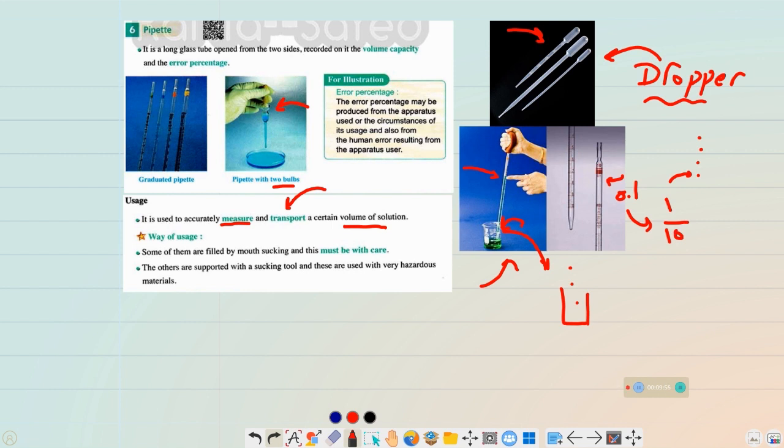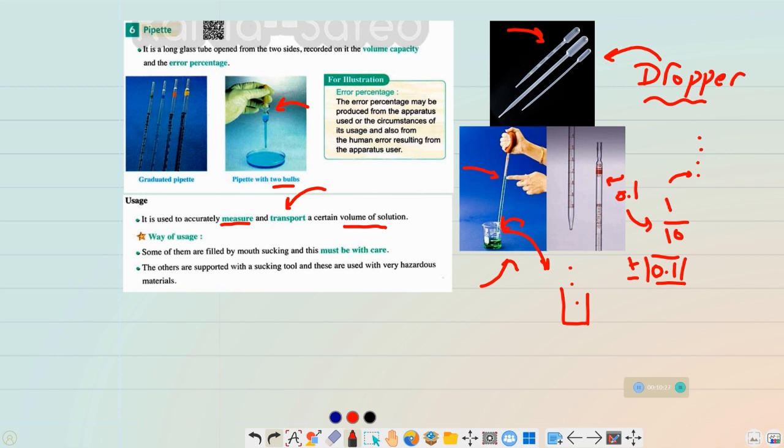That means the error percentage is positive or negative 1/10. So the amount of solution measured may be more or less by 1/10 than the number you have recorded on the graduation, and that depends on the error that we have talked about earlier in this lecture.